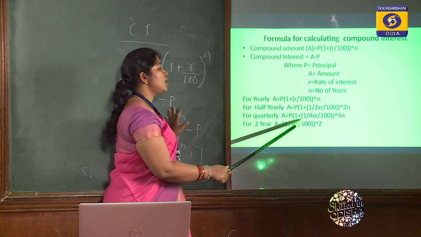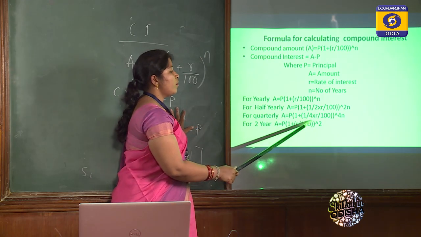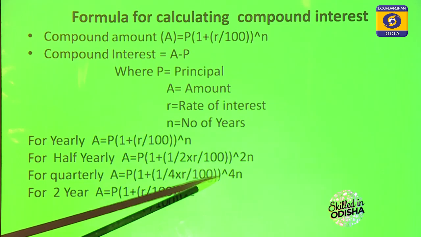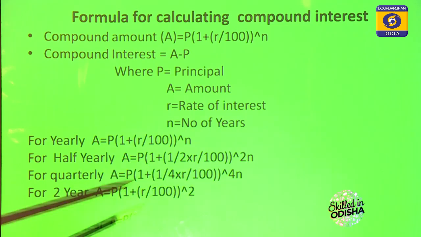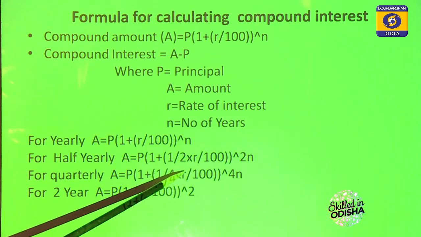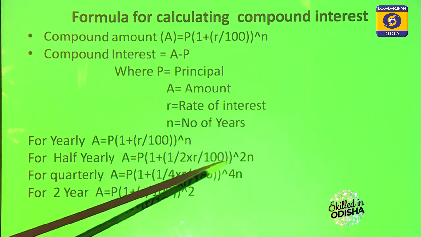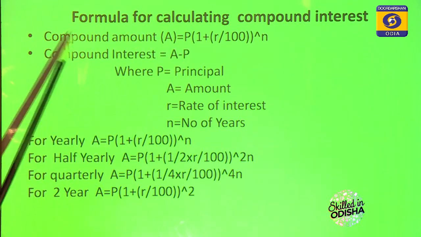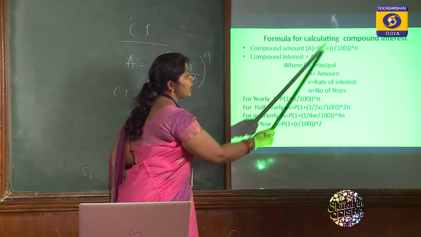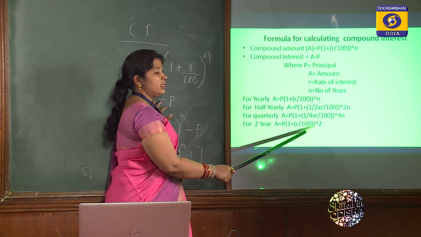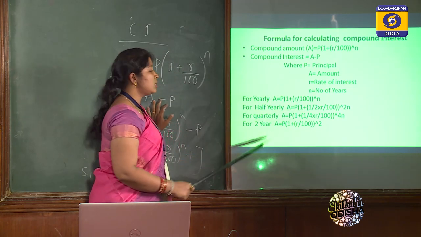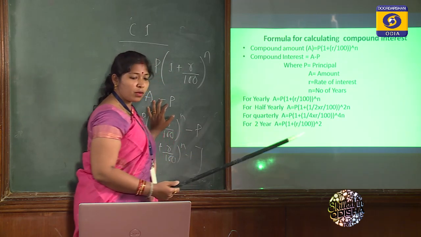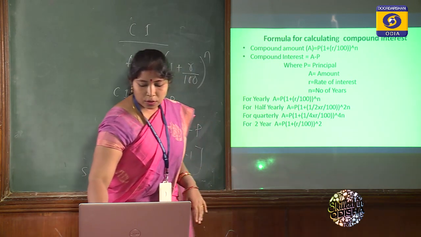Similarly for quarterly, quarterly means every 3 months, and since a year has 12 months, 3 months is one fourth, so 1 by 4 r divided by 100 whole to the power 4n. Your rate of interest will be divided by 4, whereas your number of years will become 4 times. For 2 years, in place of n we put 2. Similarly, if n equals 3 it will become 3, and if n equals 4 it will become 4.